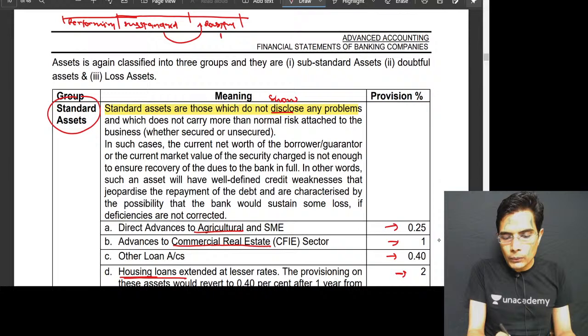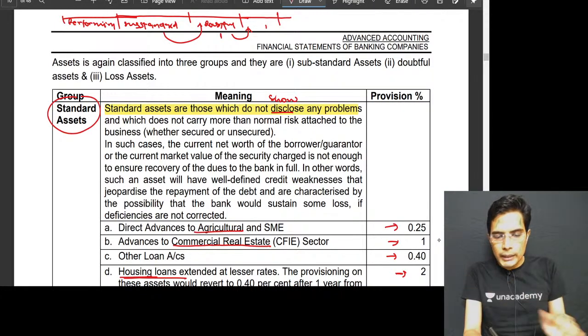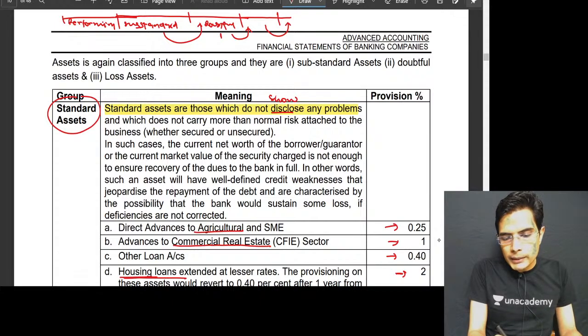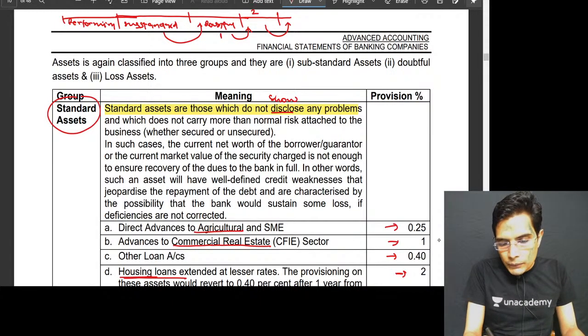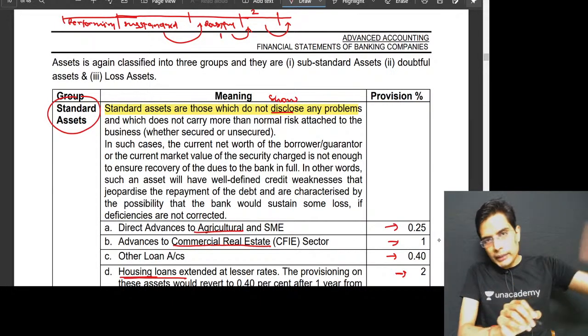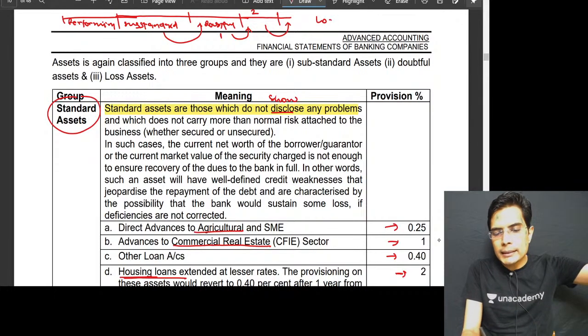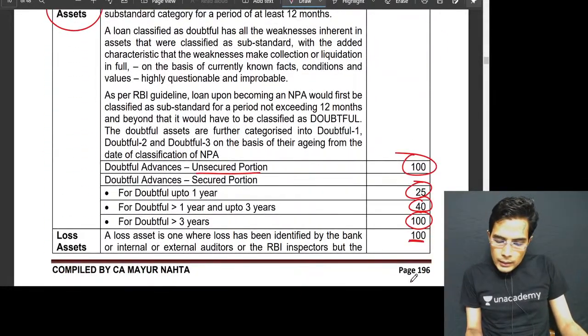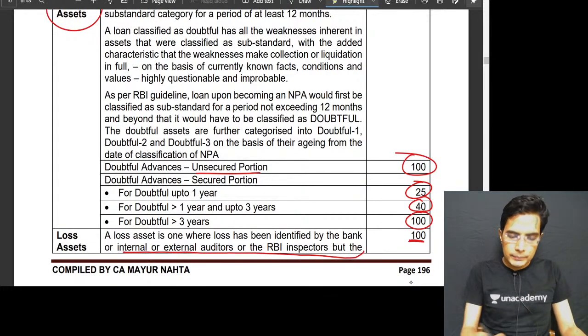Shifting from doubtful 1 to doubtful 2 and 3 takes place on the expiry of again 1 year. Shifting from doubtful greater than 1 but up to 3 to doubtful more than 3 takes place on the expiry of 2 years. But shifting from the category of doubtful greater than 3 to loss assets takes place on the recommendation of internal and external auditors, RBI inspectors, etc.